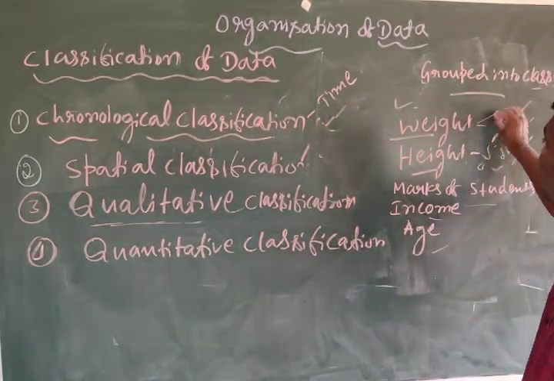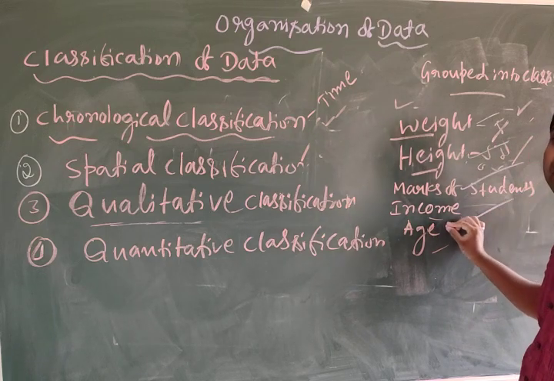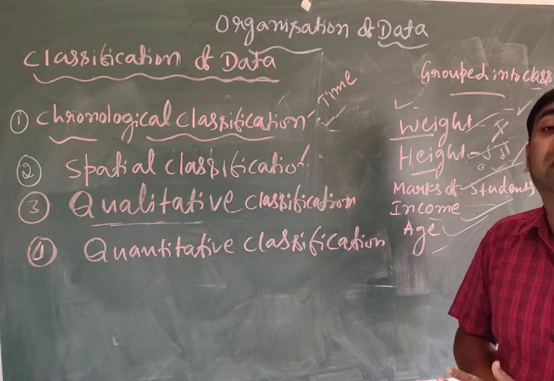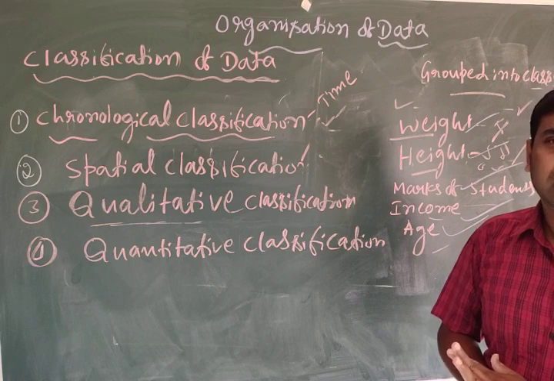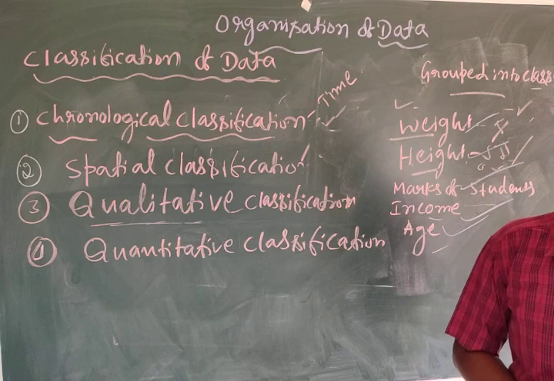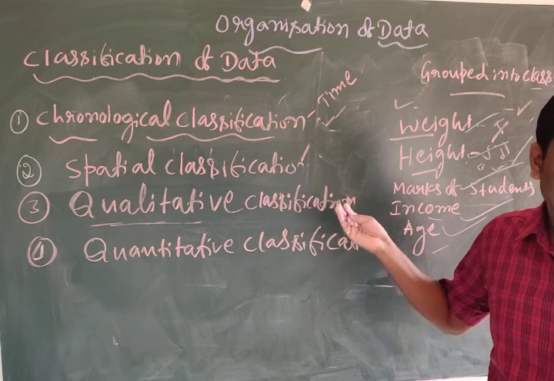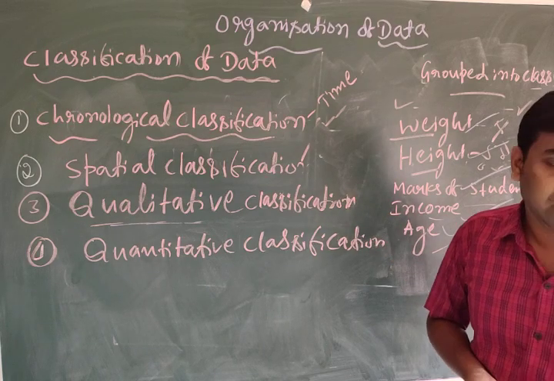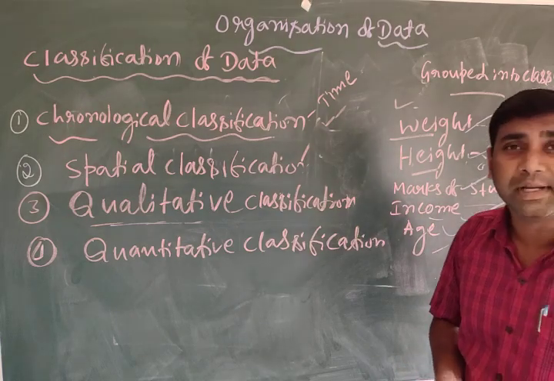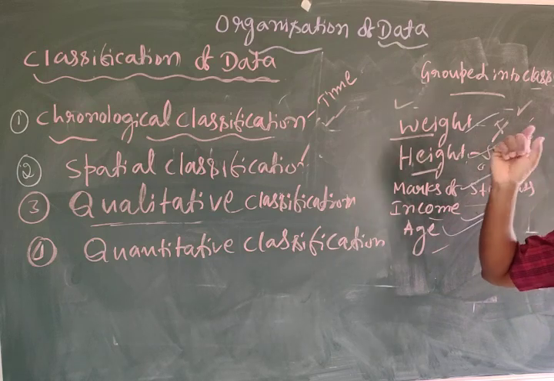For example, weight, height, marks of students, income, age. Weight we can express in numbers, and also in liters, meters. Everything we can express in a quantitative way. So that is called quantitative classification. These are all quantitative in nature. This one we can explain with the help of a table.